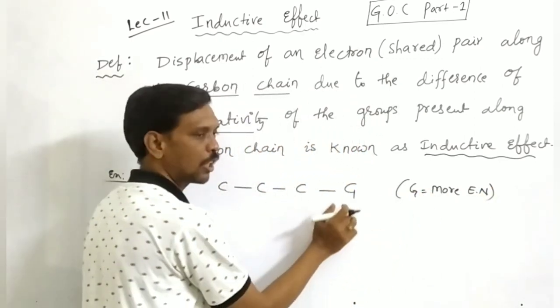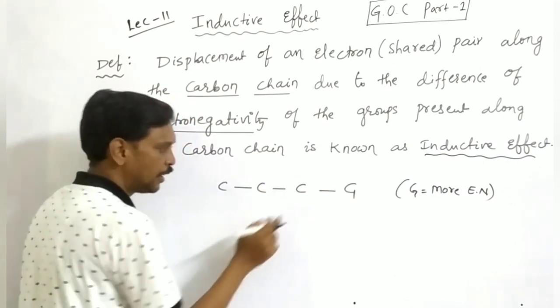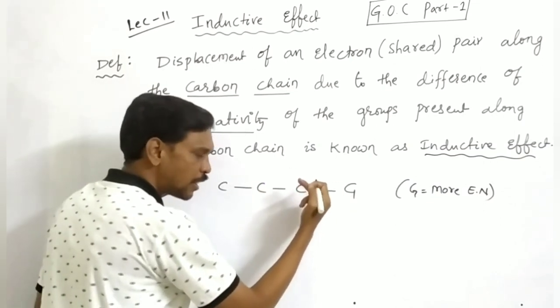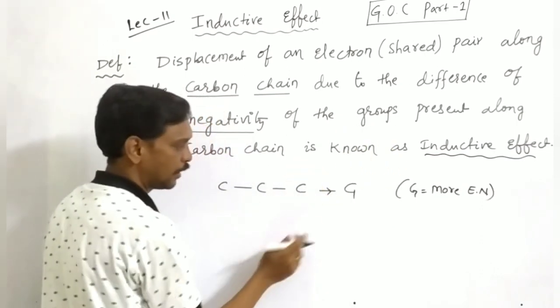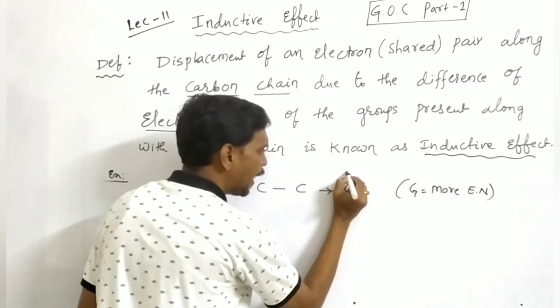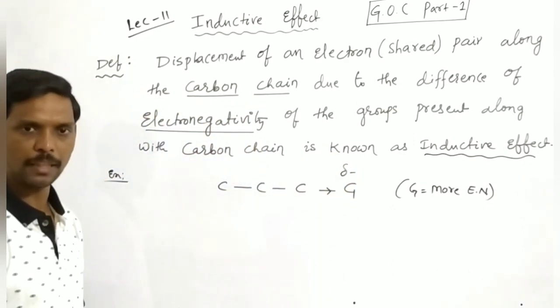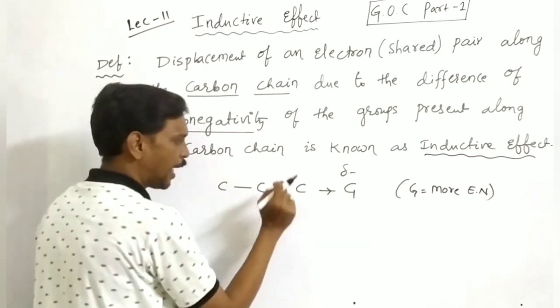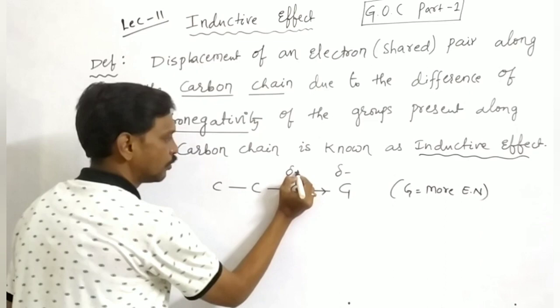If G is more electronegative, these sigma bond electrons are shifted towards G. Now G gets partial negative. At the same time, carbon gets partial positive.